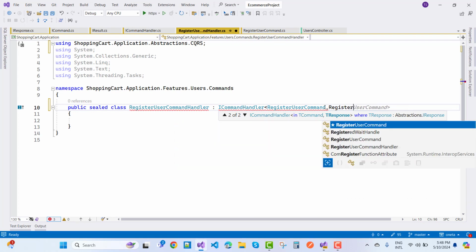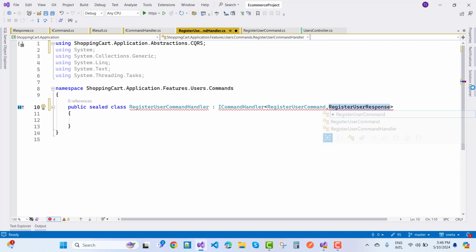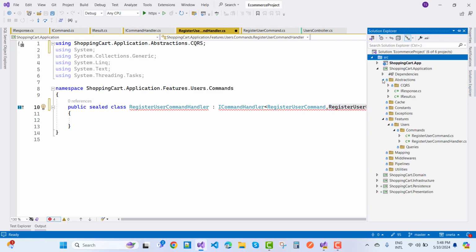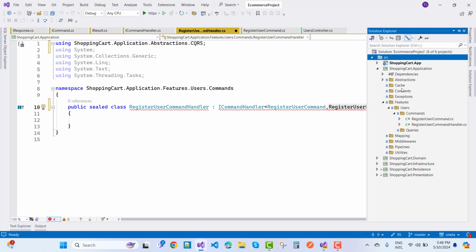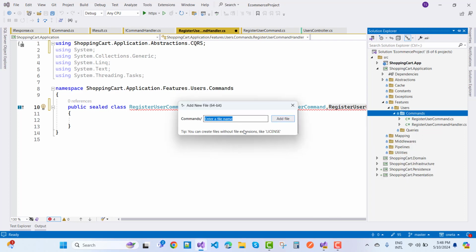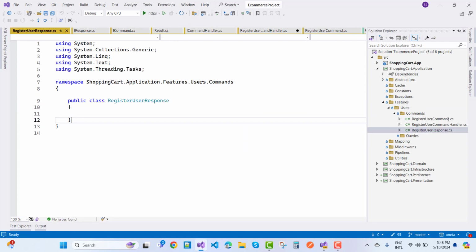Register user response is actually not there. So first of all, I want to create a register user response here. And you know that I want to create it inside the application layer. So here we have the application layer, users command. So I want to create a command, that is the RegisterUserResponse.cs file. So here we have a register user command, register user response, and register user command handler.